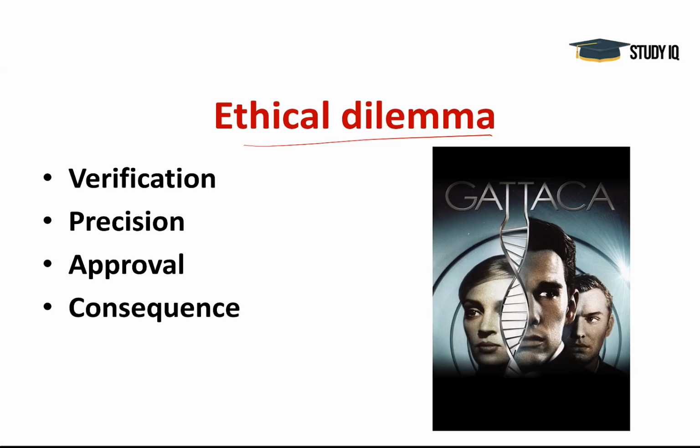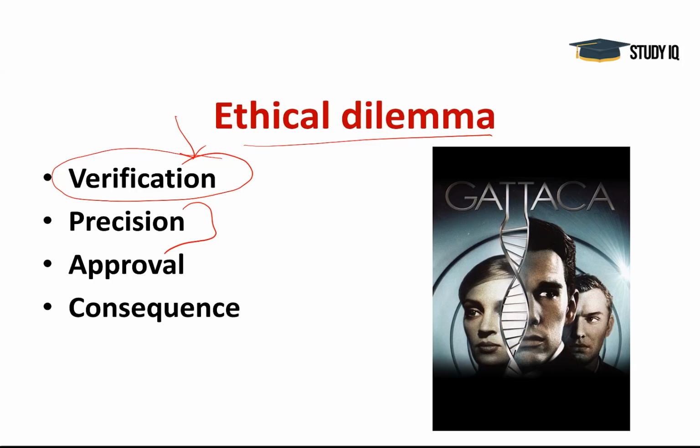So now, what is the ethical dilemma associated with it? See, verification. There is no course of verification, as the Chinese scientist is claiming that he has done the genetic manipulation, but tampering with the genetic material can have unintended and unknown consequences. The scientific community has no way to verify the claims on whether the gene editing was carried out in a proper manner or not. Then it's about precision, as I told you.